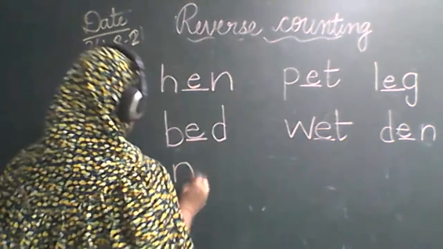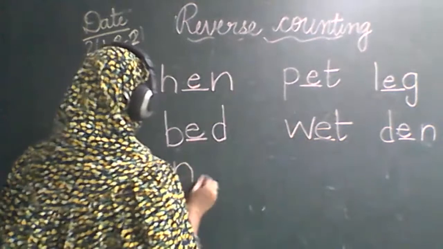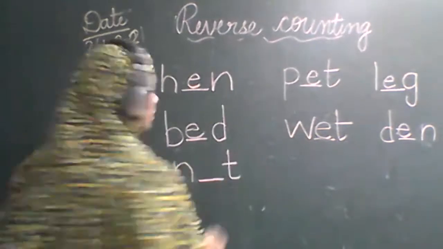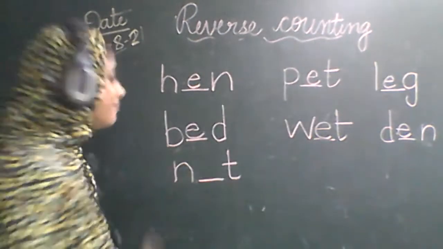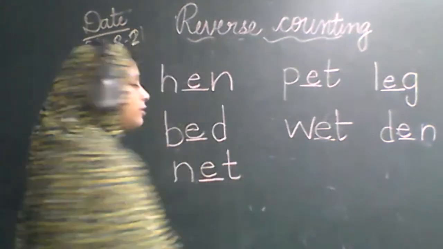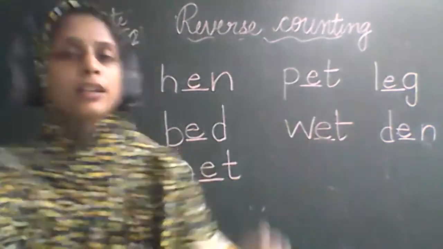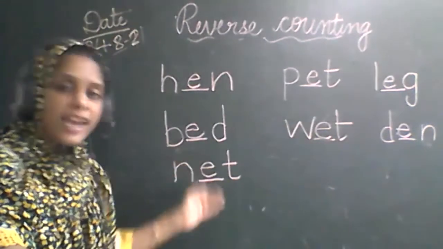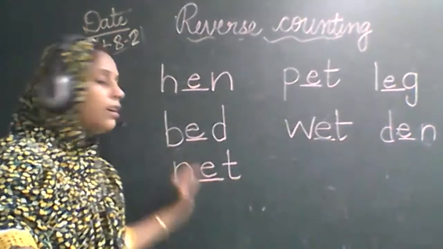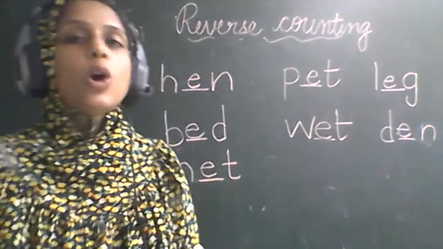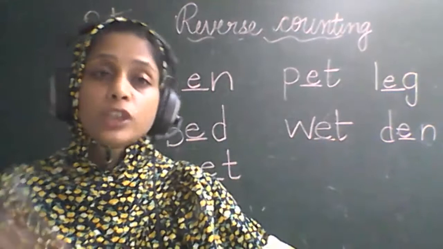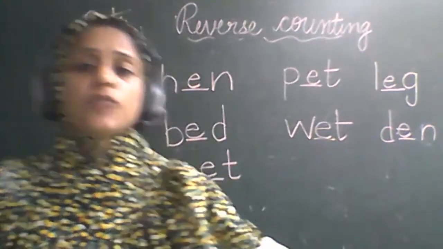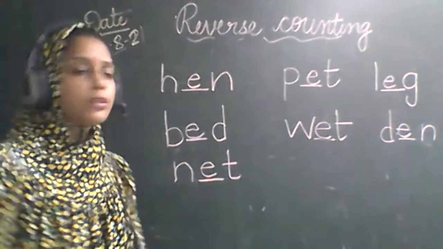Now the next one is net. N dash T. No to net. N says na, E says e, T says ta. Net. Always try to read the word using the phonic sound. आपको हमेशा phonic sound से ही read करना है. Always you have to try to read the word using phonic sound.